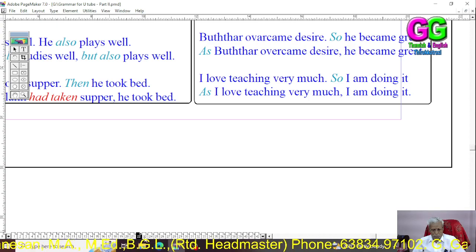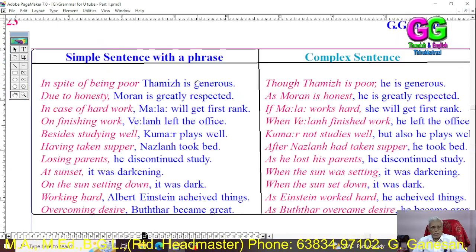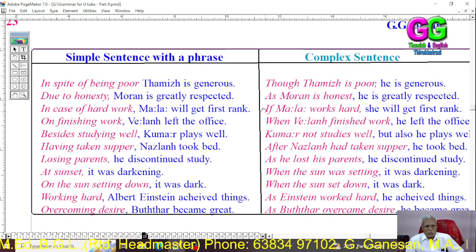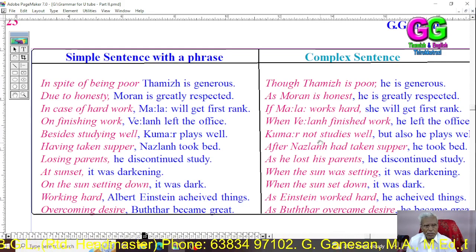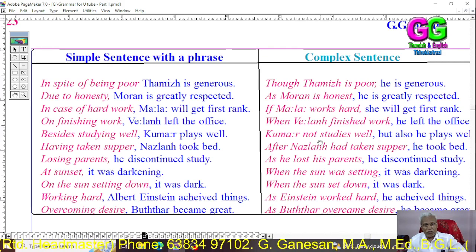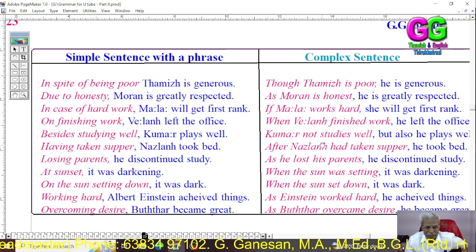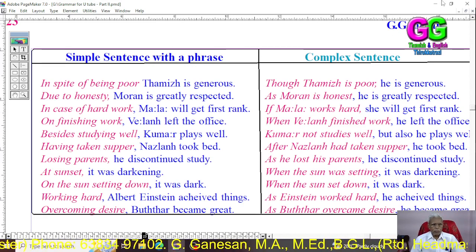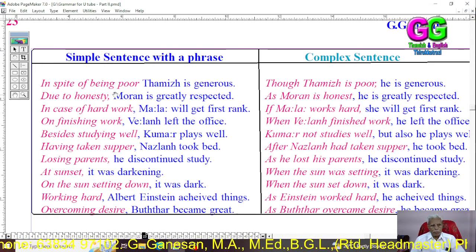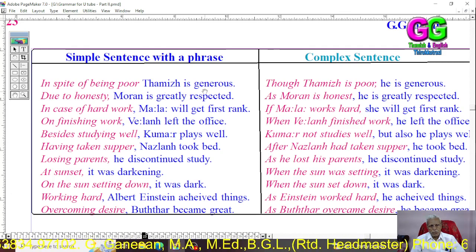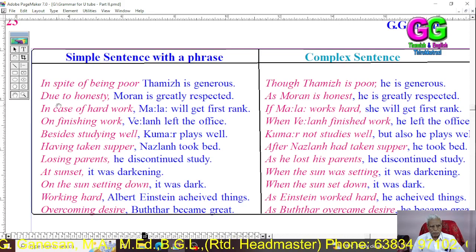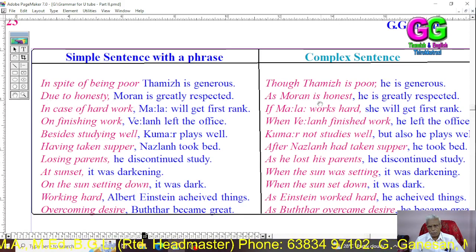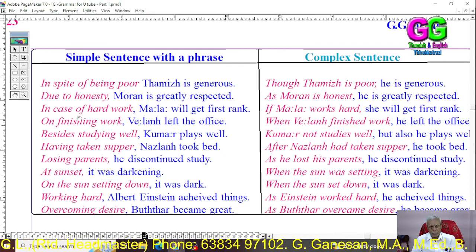Some more examples, dear students. Simple sentence with a phrase, and complex sentence. In spite of being poor, Tamil is generous. Though Tamil is poor, he is generous. Due to honesty, Moran is greatly respected. As Moran is honest, he is greatly respected.